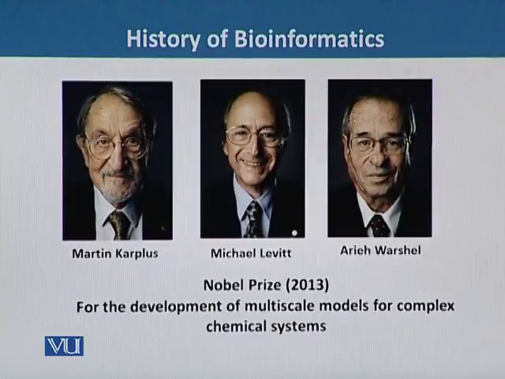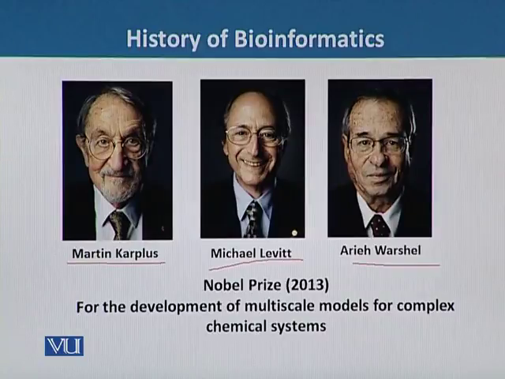One of the main events also took place in 2013 when a joint Nobel Prize was awarded to three scientists, Martin Karplus, Michael Levitt, and Arieh Warshel, in the field of physiology.